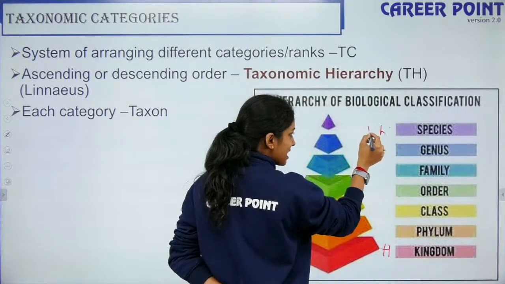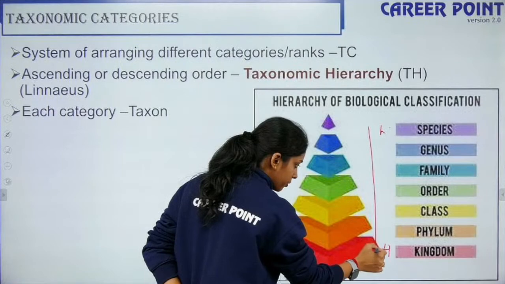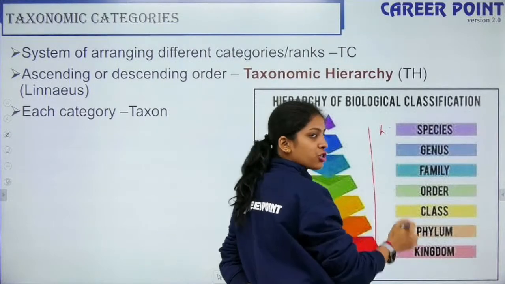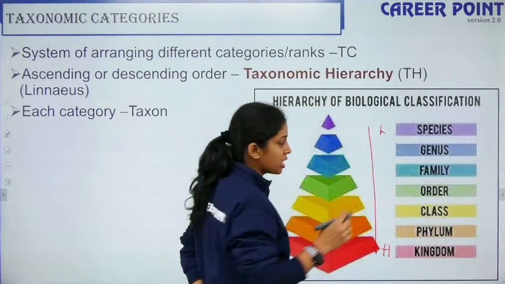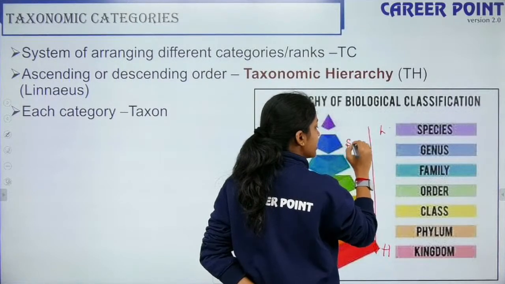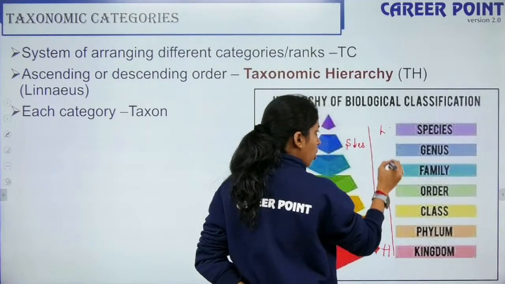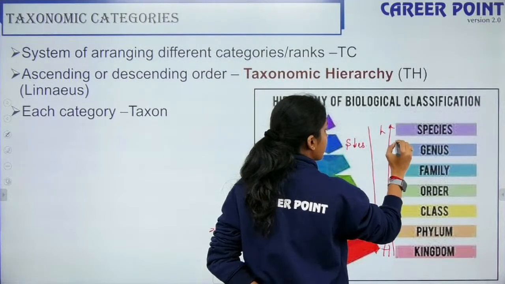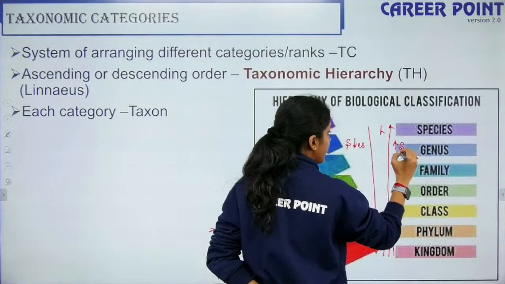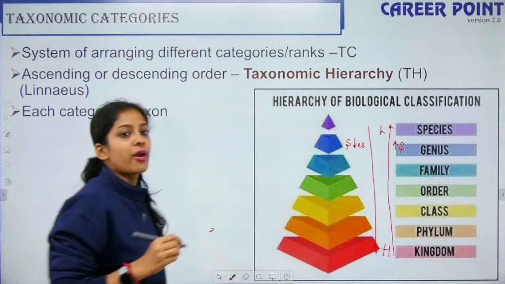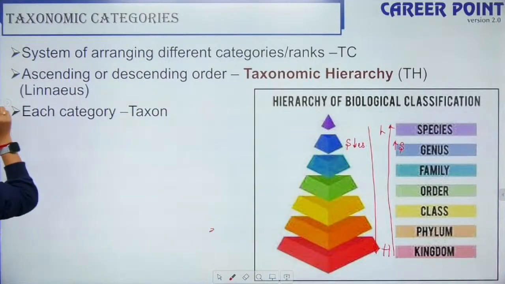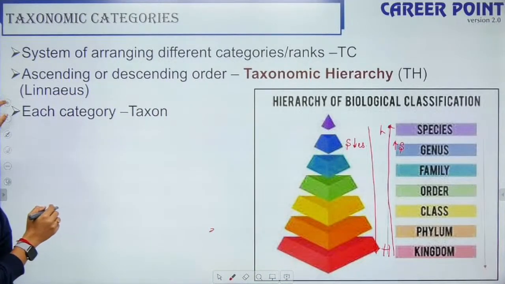As it comes up, from the species to the kingdom, the similarities decrease. When it goes down the hierarchy, the similarities increase. This is what I want you to remember. Fine? Yes? So we move further.